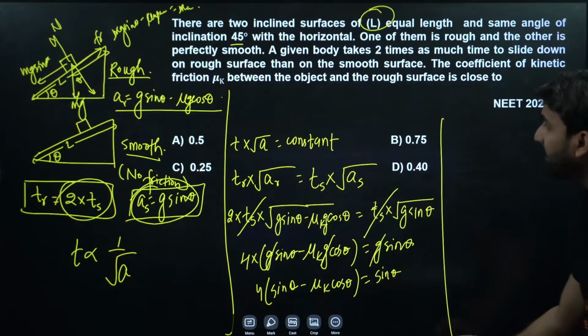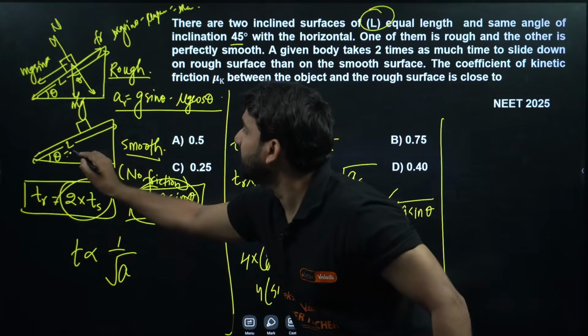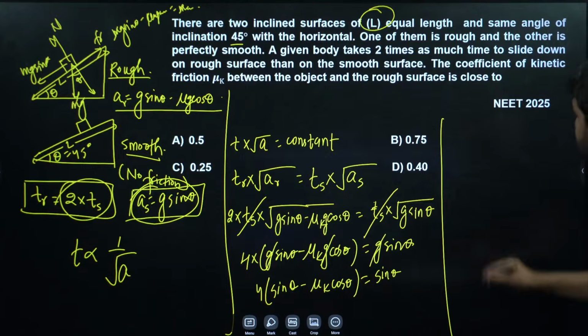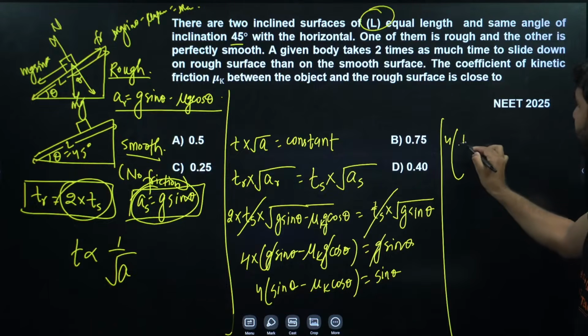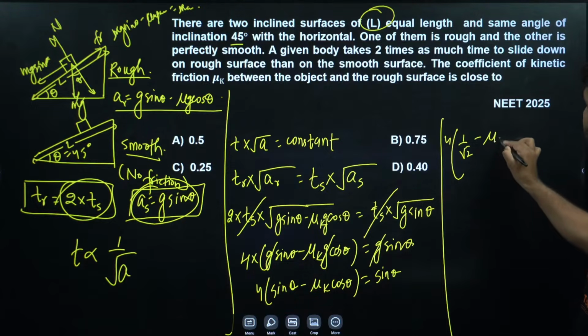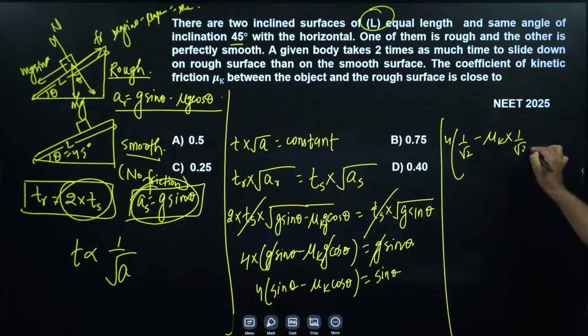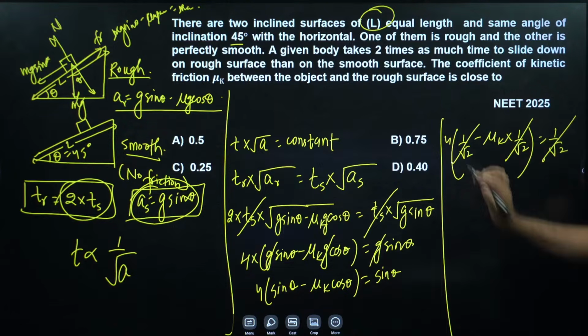Now theta is 45. Now put the values. So 4 into sin 45, which is 1 by root 2, minus mu k cos 45, which is also 1 by root 2, is equal to 1 by root 2. So 1 by root 2 cancels.